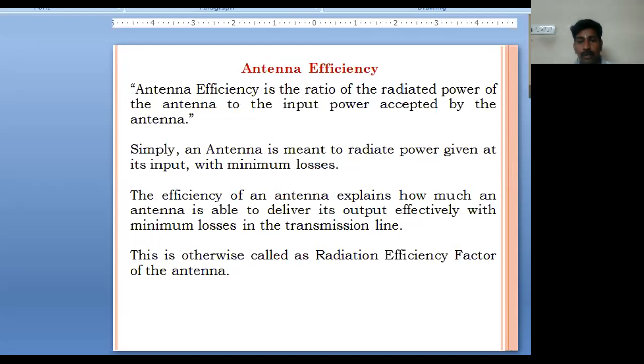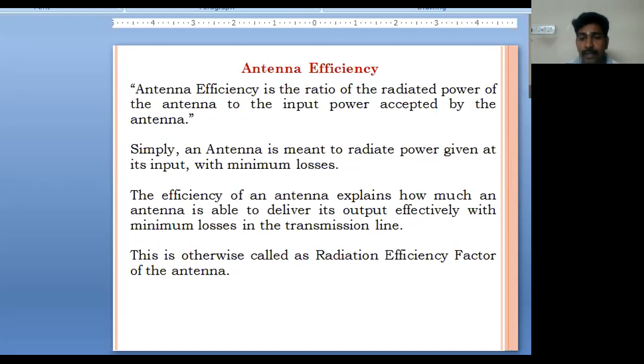Then we can discuss antenna efficiency. So now to find how the antenna is working, what is the efficiency of the antenna, both on the transmitting side and the receiver side. Antenna efficiency is the ratio of the radiated power of the antenna to the input power accepted by the antenna.